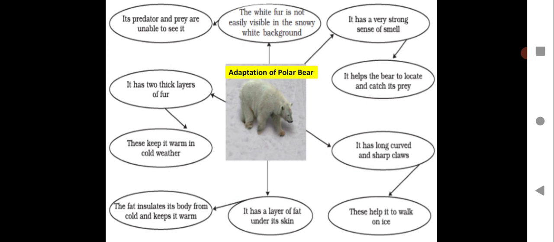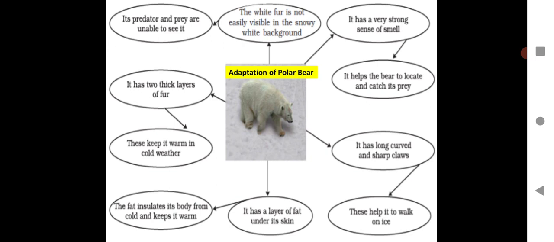harsh climatic condition. What are the features of the body of the polar bear which help the polar bear to survive in such cold climatic condition? So the white fur is not easily visible in the snowy white background. So because of this, what happened? Its predator and prey are unable to see it. Then it has a very strong sense of smell. It helps the bear to locate and catch its prey. It has long, curved and sharp claws. This helps to walk on ice.